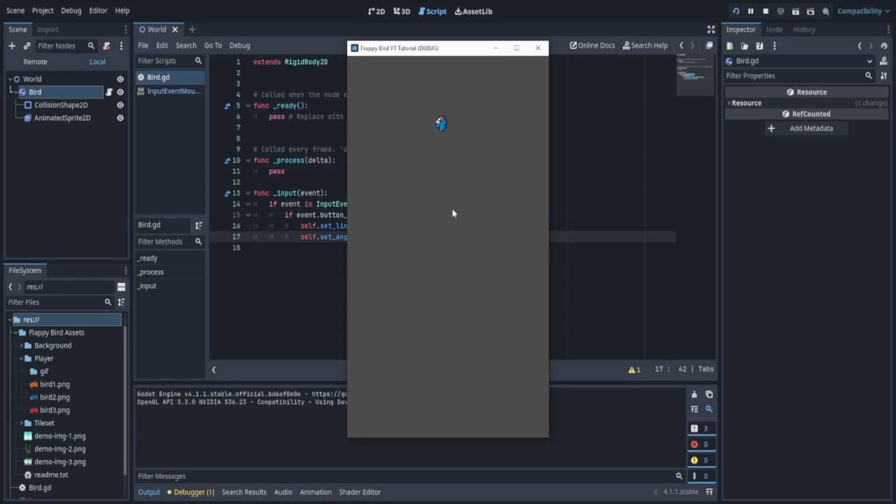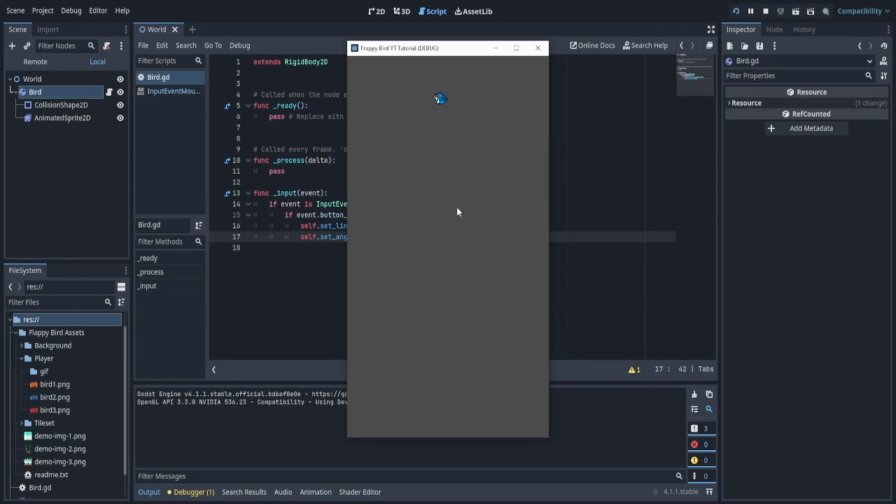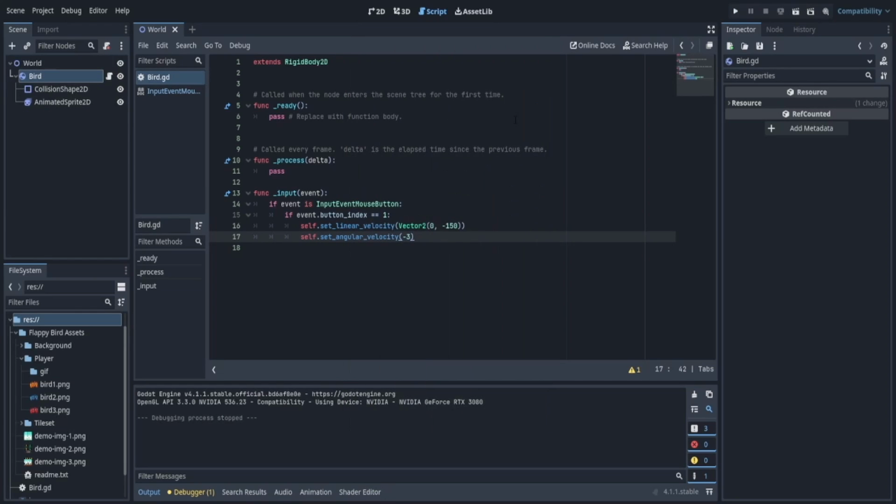And now you can see our bird is kind of flipping. I think I'll keep it to -3, so it's a little quicker. Now we can see our bird is flipping like that. So it looks a little cooler. Okay, you also